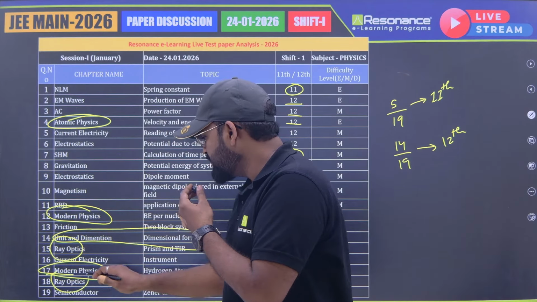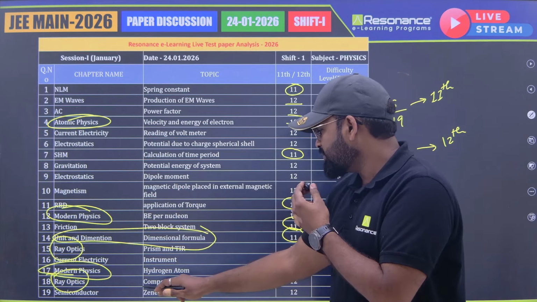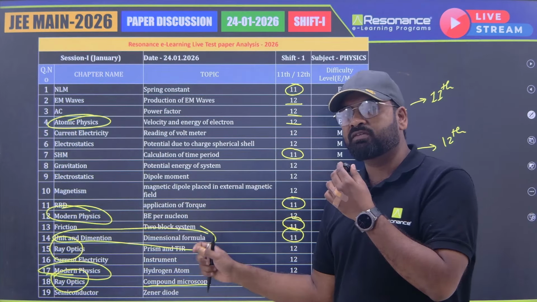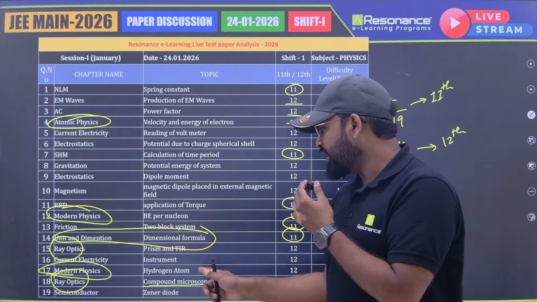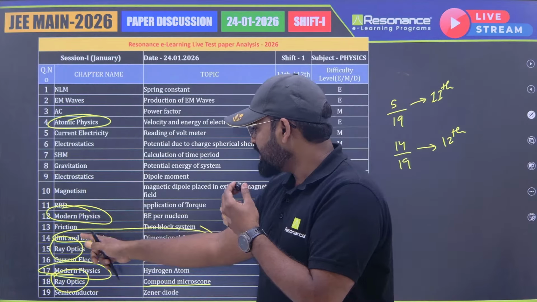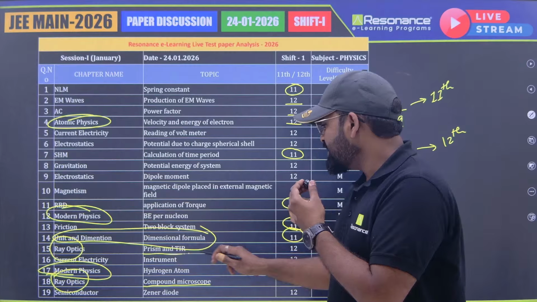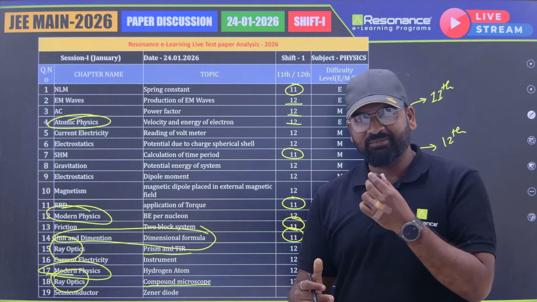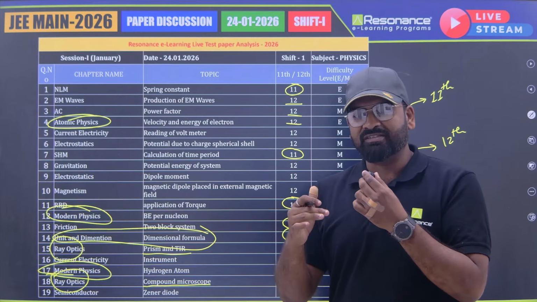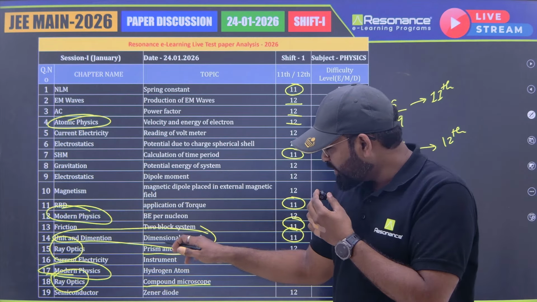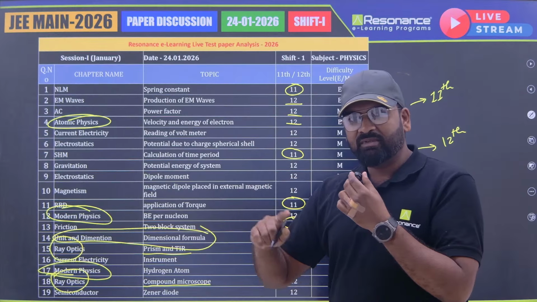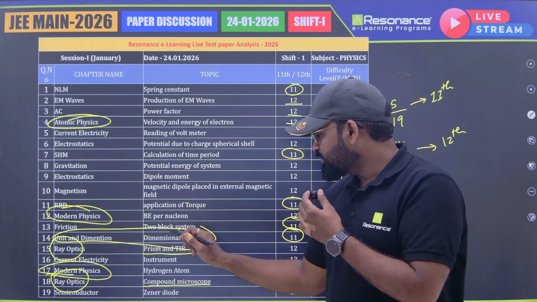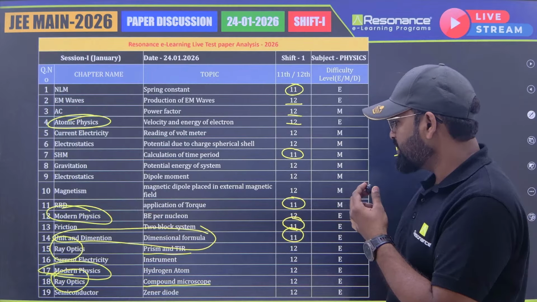Now people did not expect that the compound microscope will occur again, but it seems like even the end topics are not left behind. They are going to happen here, and ray optics is getting another thing here, which is prism and TIR. Now if you have followed this channel, you have seen me saying that ray optics is occurring a lot with the prism. Sometimes lens and prism, sometimes prism alone, sometimes prism and microscope. So prism questions are occurring a lot, so do pay attention.